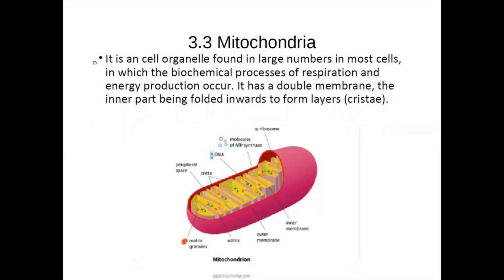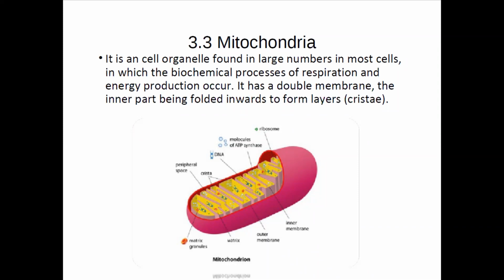So this energy producing organelle is also known as the powerhouse of the cell, and it is a double membrane bound system, with the inner part folded to form layers called the cristae. The inner membranes are folded like fingers, and this is known as the cristae.